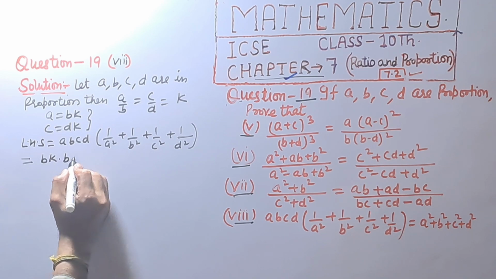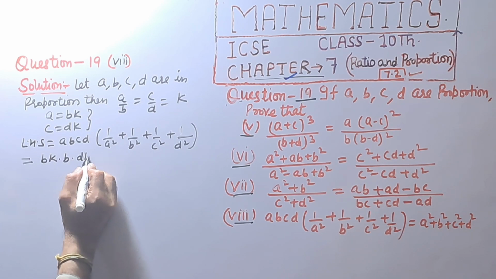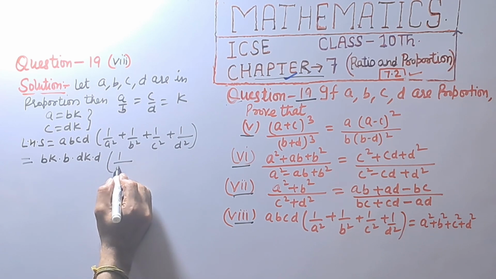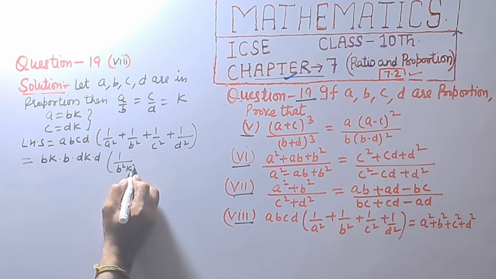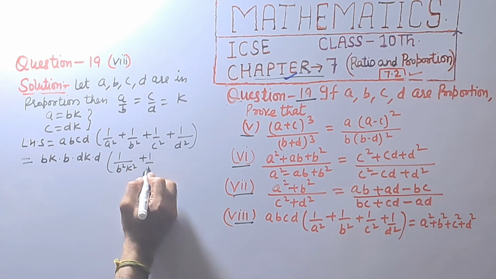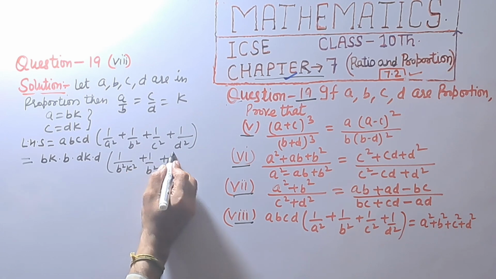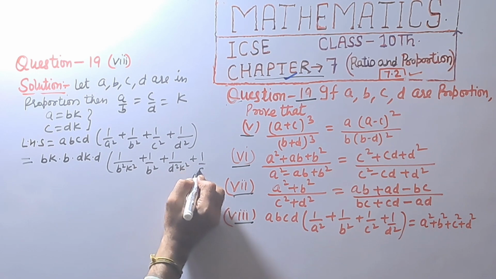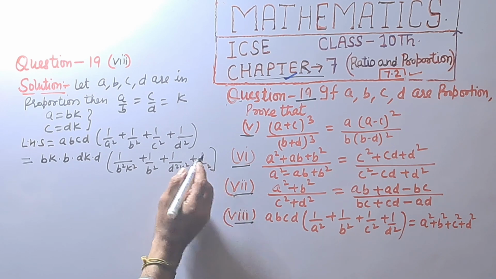into b, into c is dk into d, 1 upon b square k square plus 1 upon b square as it is, 1 upon d square k square plus 1 upon d square as it is.